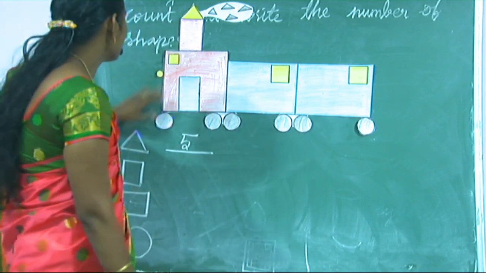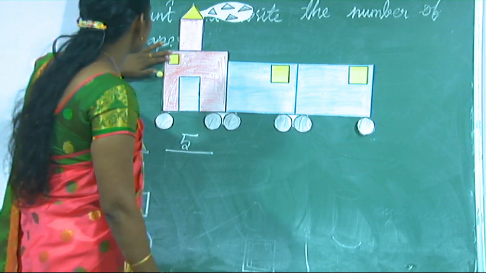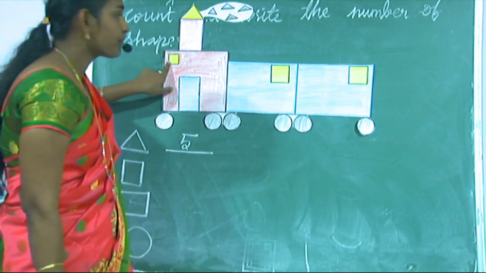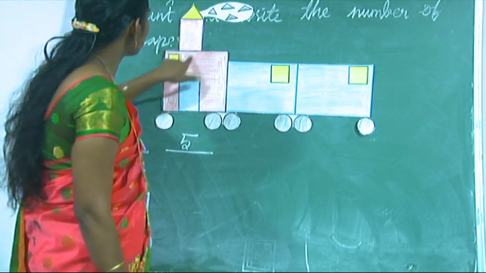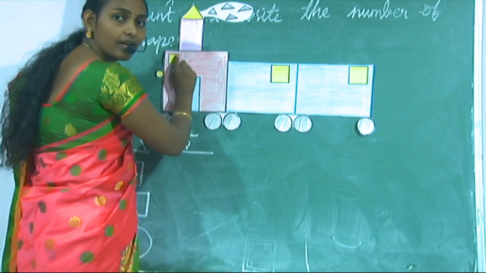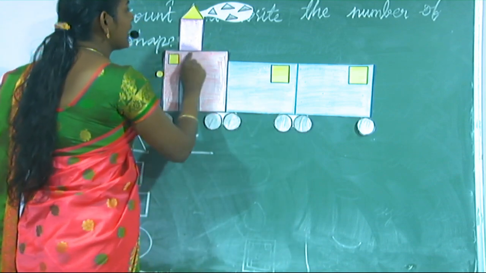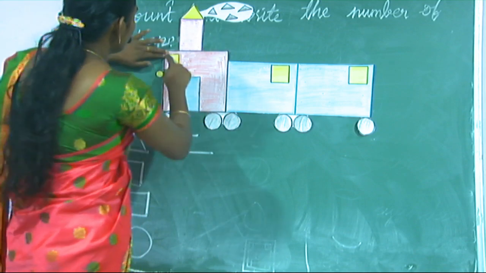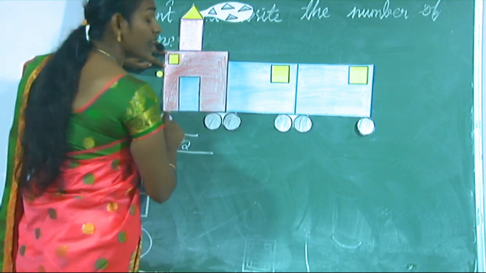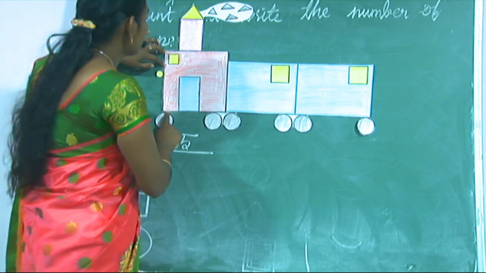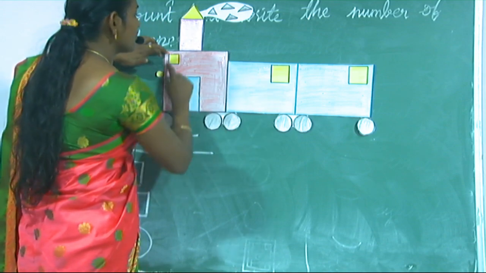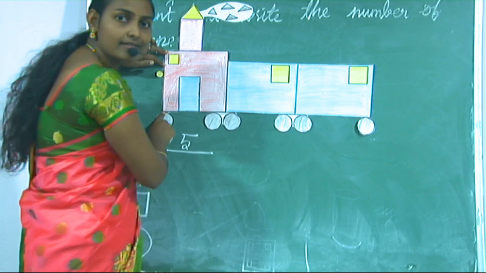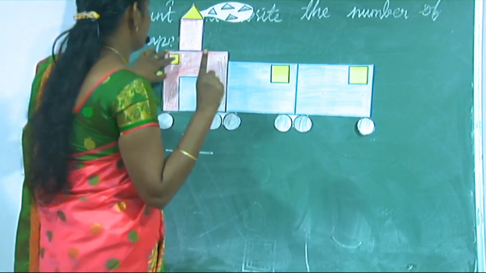Next we find squares. Is there any square here? See, this is the square. No, it's the rectangle because the opposite sides are the same. Okay, see, is this a square or not? Yes, this is a square because all the sides are the same. Okay, one square.